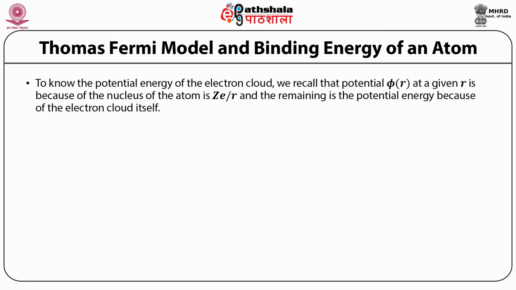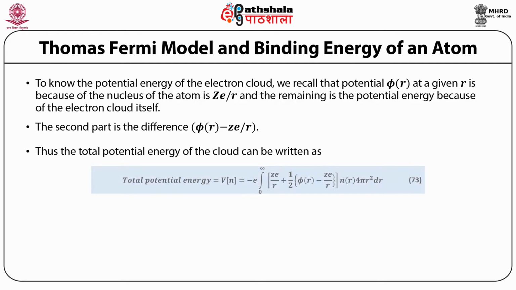To know the potential energy of the electron cloud, we recall that the potential phi(r) at a given r is because of the nucleus of the atom, which is Ze/r, and the remaining is the potential energy because of the electron cloud itself. The second part is the difference, phi(r) minus Ze/r. Thus, the total potential energy, which is once again a functional of n, is equal to minus e integral from 0 to infinity of Ze/r plus half (phi(r) minus Ze/r) multiplied by n(r) 4 pi r squared dr.